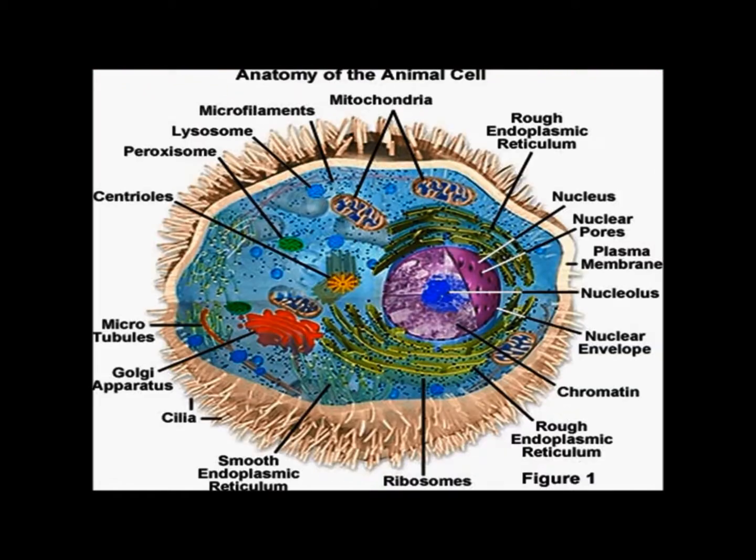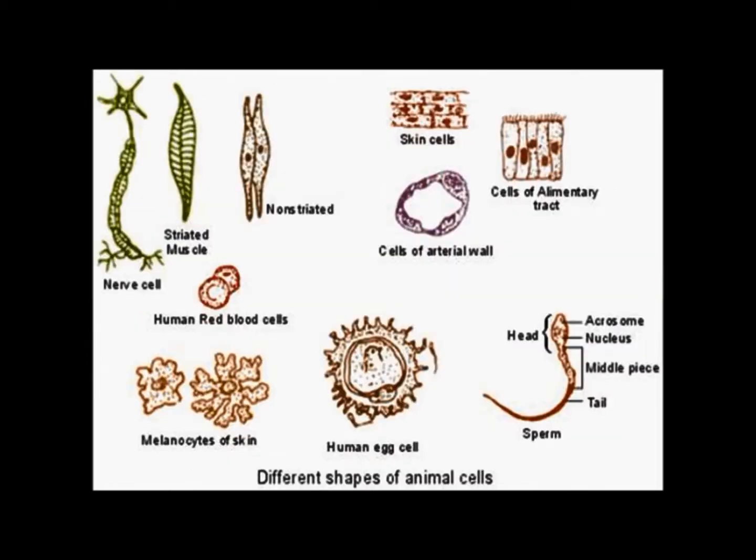Points to be remembered in this lesson are: all living organisms are made up of cells, and cells are formed by the division of pre-existing cells. DNA, RNA, proteins and lipids are the major components of all cells, and the functions performed by the organisms are also performed by the cells. The cell is the basic structural and functional unit of all living organisms. The size and shape of various types of cells are different. The plasma membrane is the outermost layer in all cells and the cell's interior is filled with protoplasm.